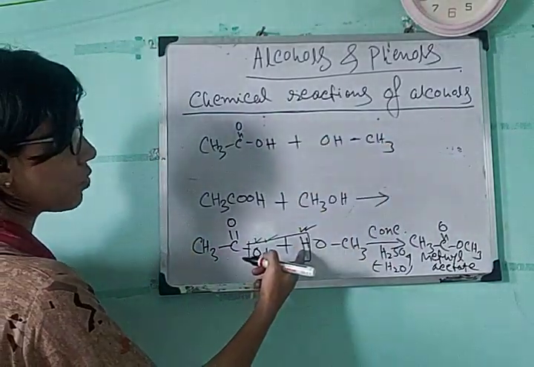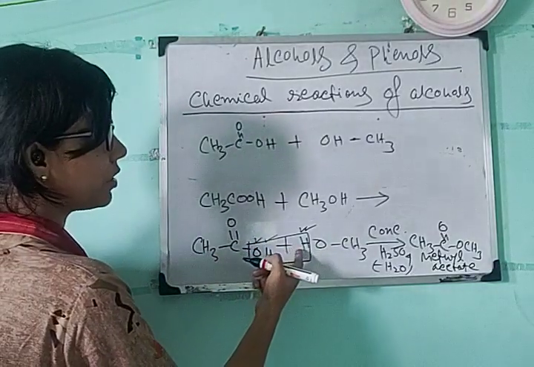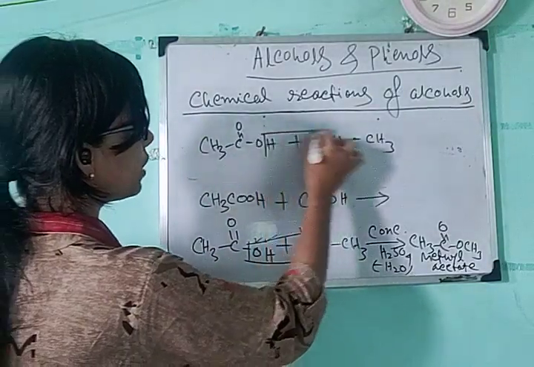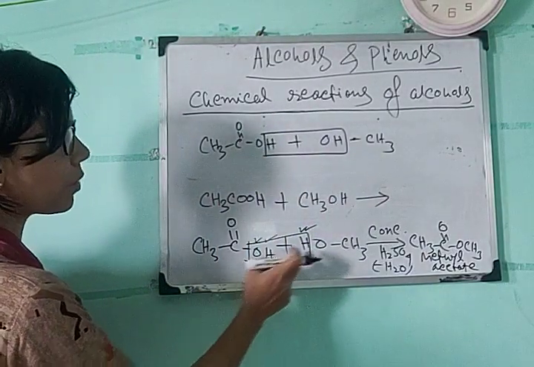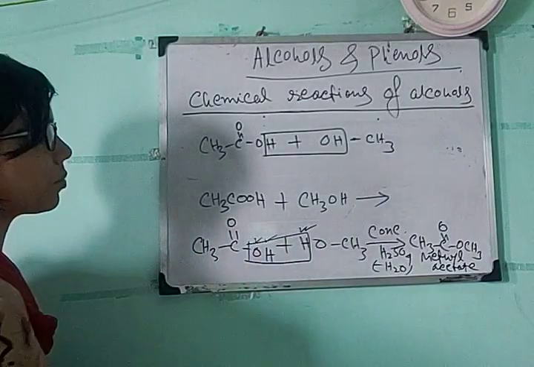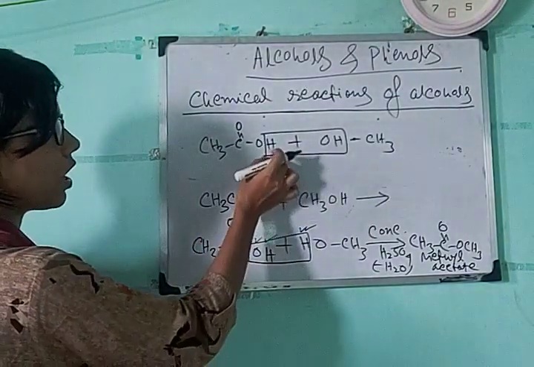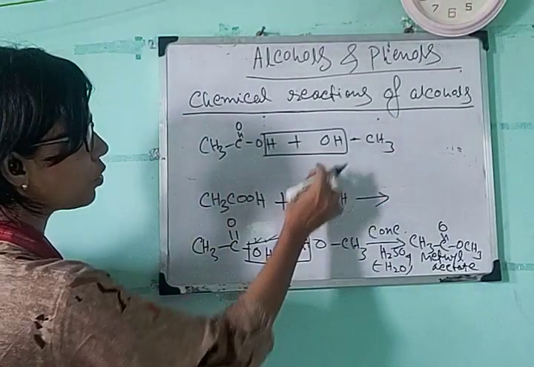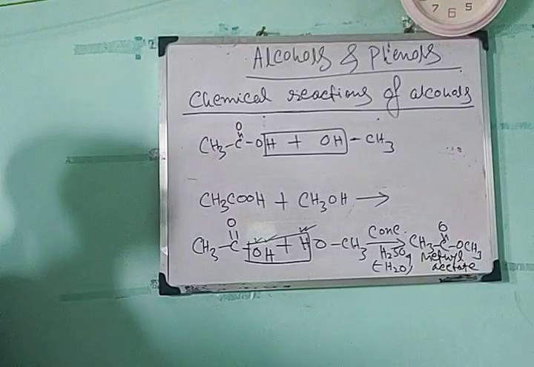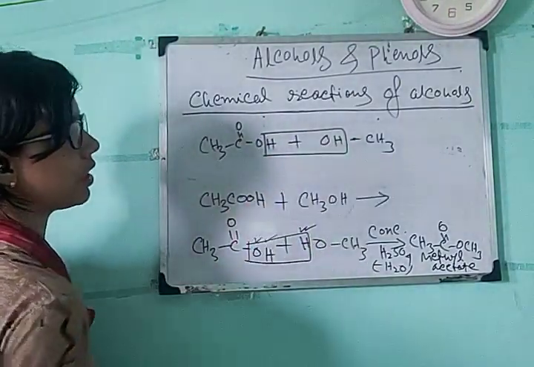Here I have shown that only the hydrogen atom of this alcohol is getting eliminated, but you can also write it like this, that from the acid group instead of OH group the hydrogen is eliminating, and from the alcohol group instead of this hydrogen the OH is eliminating. That is the vice versa thing.